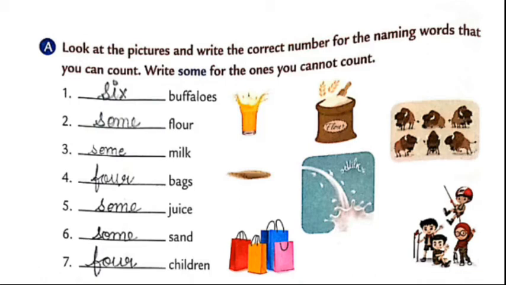Number 4, you can see the number of bags. These bags are 4. So you will write 4. Number 5, some juice, because juice cannot be counted and it is an uncountable noun. Number 6, some sand. It cannot be counted, so it is an uncountable noun. That is why we are going to write some in the blank. Number 7, 4 children. How many children are there? 4. You can count the children from the picture. So children are a countable noun.